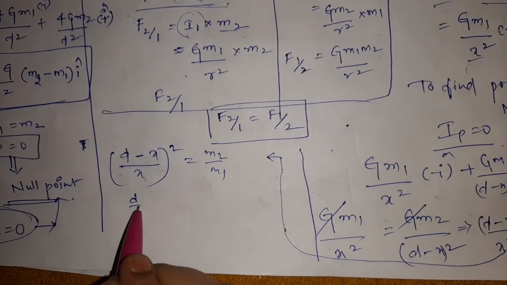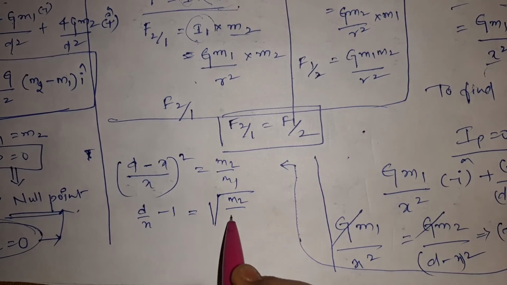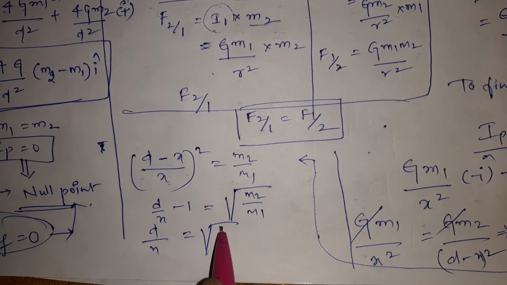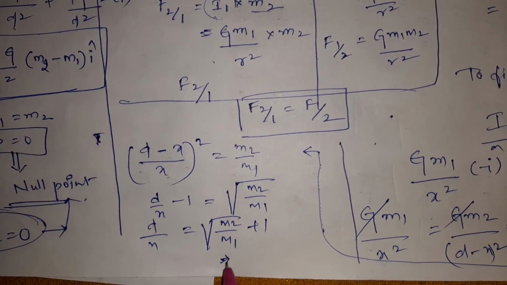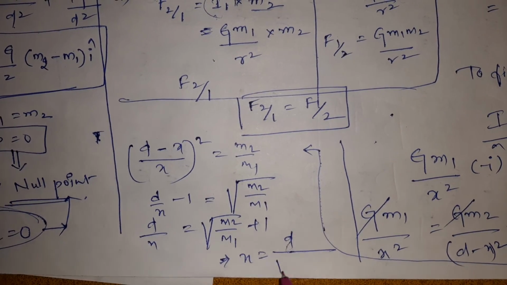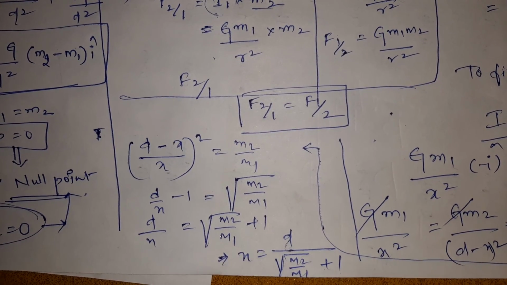So if we solve this, d minus x by x whole square is equal to m2 by m1. So d by x minus 1 is equal to under root of m2 by m1. d by x is equal to under root of m2 by m1 plus 1. What is x from here? x is equal to d by (under root of m2 by m1 plus 1).